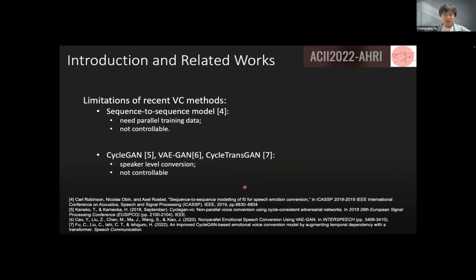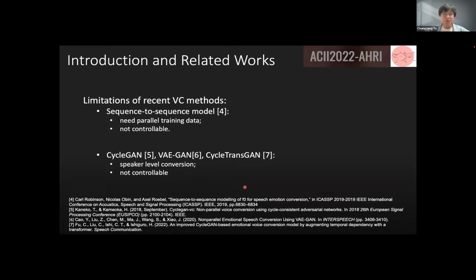As for controllability, there are some limitations in recent voice conversion methods. The first one is the widely used sequence-to-sequence model. This type of model needs parallel training data, and most sequence-to-sequence models are not controllable.